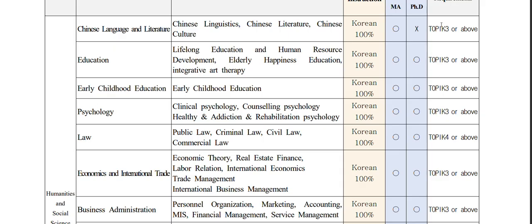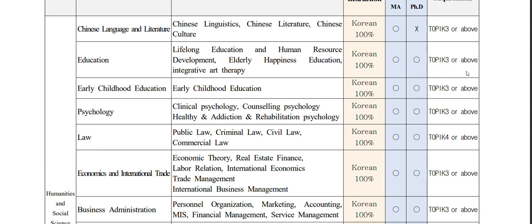They have also mentioned what is necessary for TOPIK 3. It's not that you must have TOPIK 3 before application. It's for when you start your major. So let's say you have TOPIK level 1 or 2, you apply and you get the GKS scholarship, and you have to go through the 1 year language program, and within this you score TOPIK level 3 or above, only then can you continue your major, your master's, doctoral program, and so on.